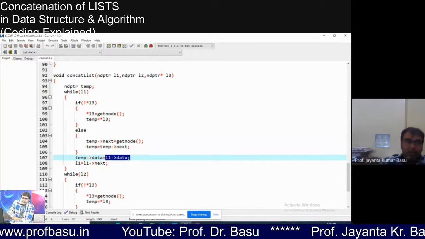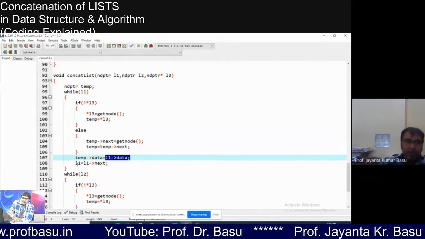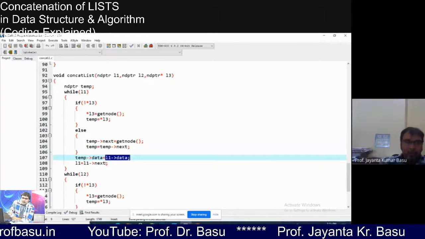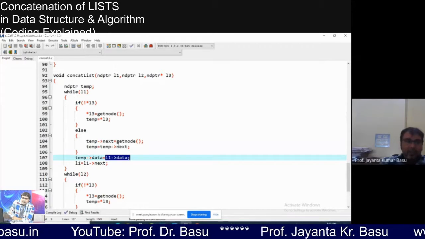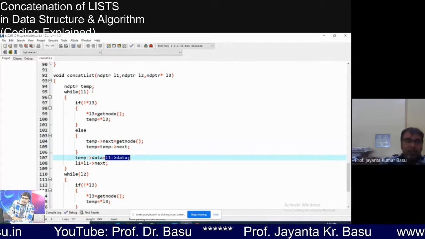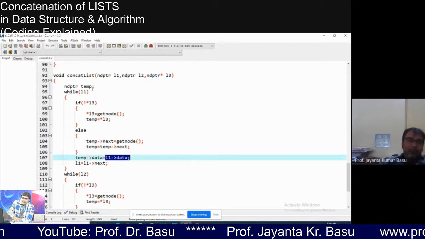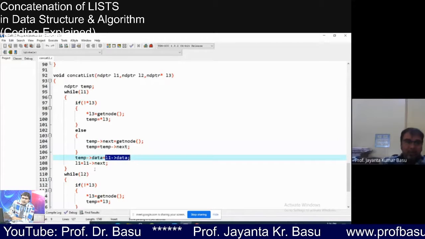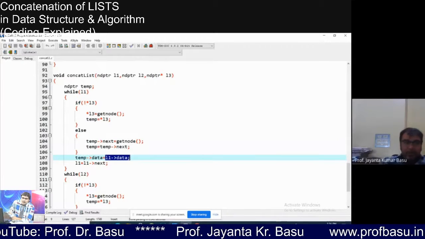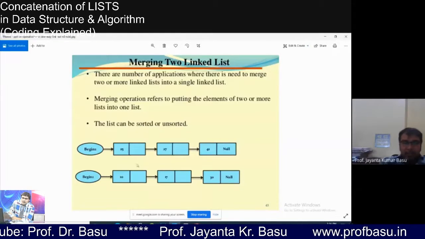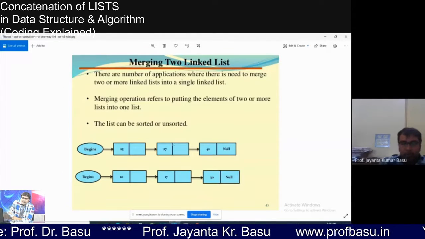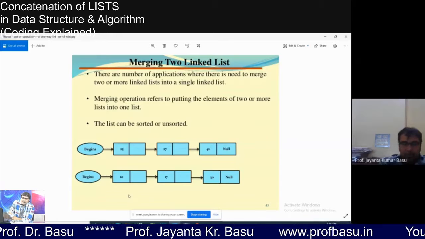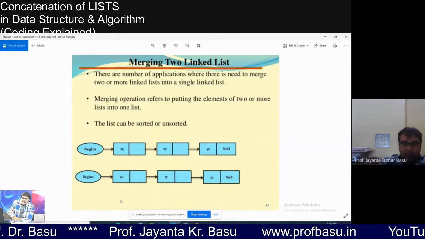Then again we move L1 to the third node. We repeat the same thing until L1 reaches the end of the list, and during the traversal each and every node will be copied to the third list.